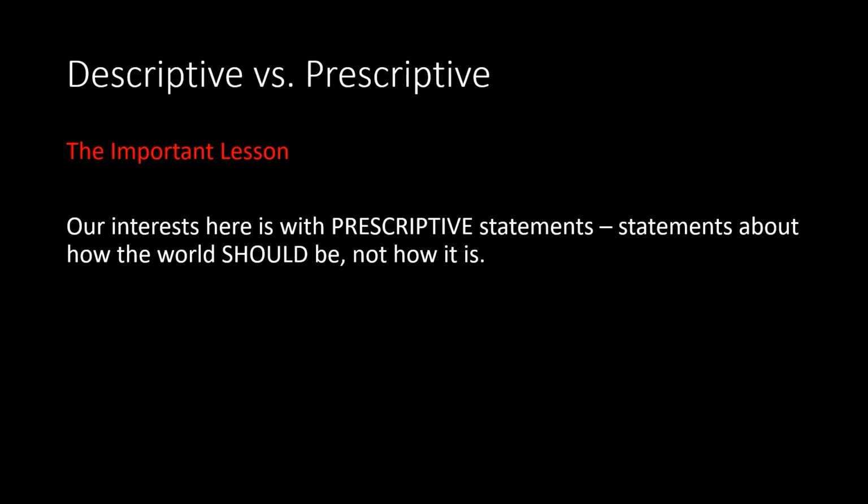Here's the important thing that I want you to keep in mind. Our interest here is with prescriptive statements, statements about how the world should be, not how the world is. What makes a prescriptive claim true or false? Can they even be true or false? Assuming that they can be true or false, what kinds of evidence should we be looking for? Also, assuming that they can be true or false, which prescriptive claims are true and which are false? If you want to study how the world is, take a science class. We're going to be talking about how the world should be.